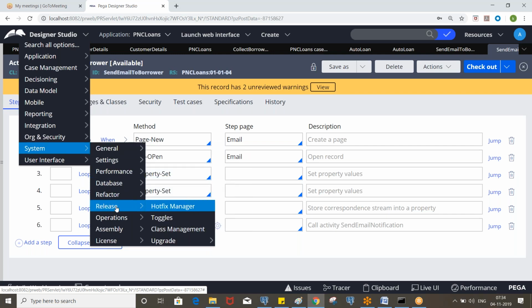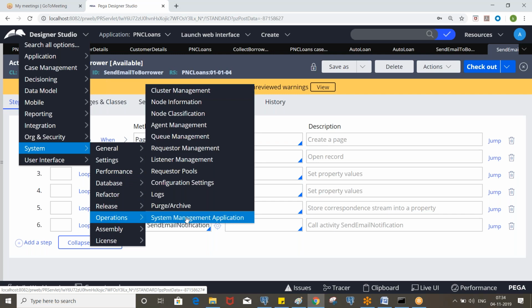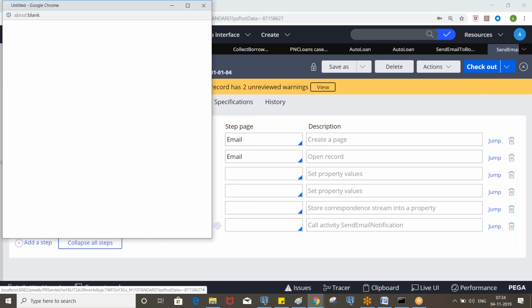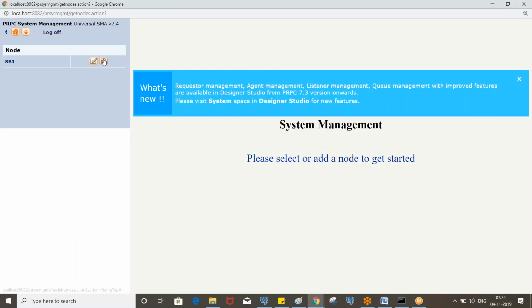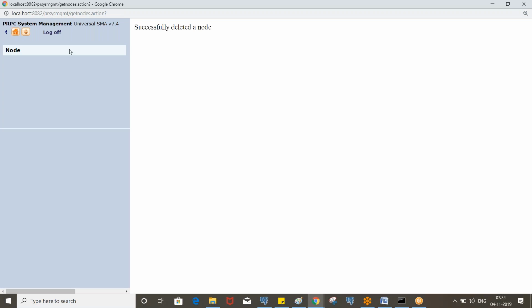This is the inbuilt application of the PRPC, where we can see all the requesters, like who logged into the application, and you can see some of the performance related things and all the background related rules like agents. We also have a concept called listeners. Everything will be configured here. And if you want to manage, like if you want to disable or execute something, we can do that. By default it will be like this in your system.